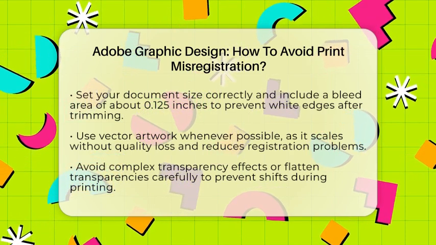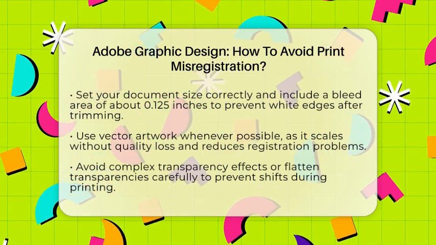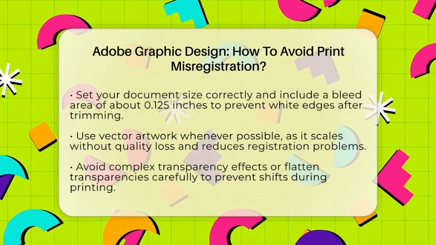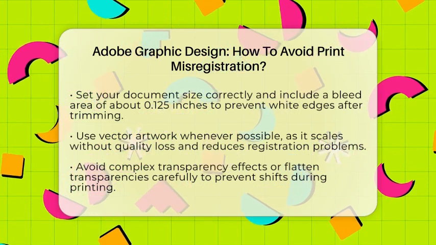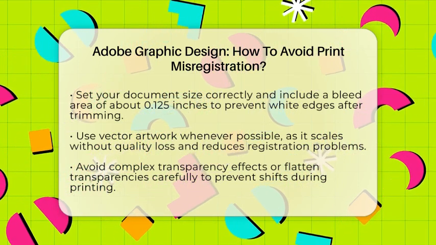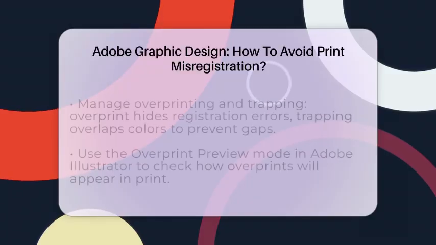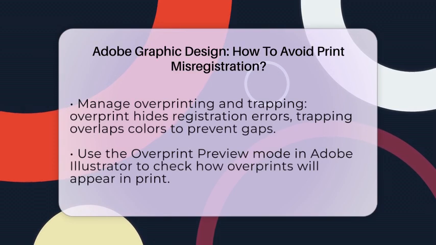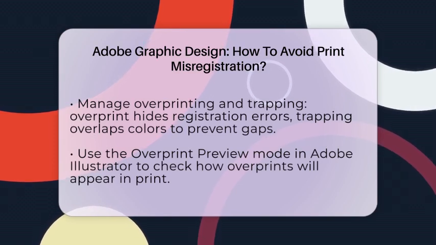Managing overprinting and trapping is key. Overprinting means one color prints over another to hide registration errors. For example, black often overprints because it is opaque. Use the Attributes panel in Adobe Illustrator to set objects to overprint when needed. Trapping creates small overlaps between colors to prevent gaps. You can create traps manually or use trapping software.